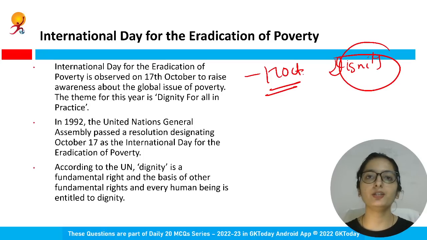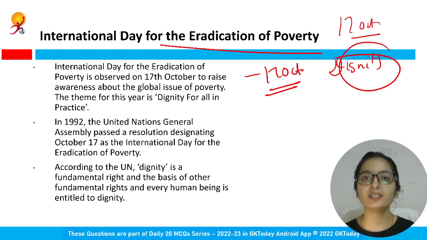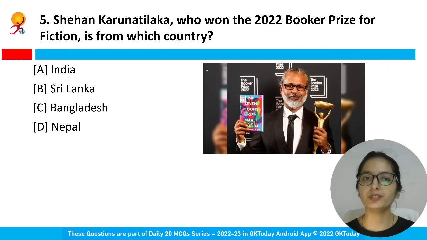And in 1992, United Nations General Assembly passed a resolution. That resolution was on 17th of October, designating International Day for Eradication of Poverty, so that we raise this awareness about the global issue of poverty.